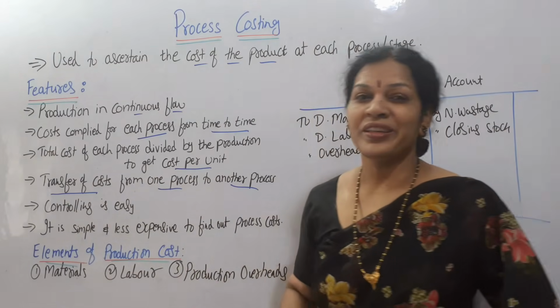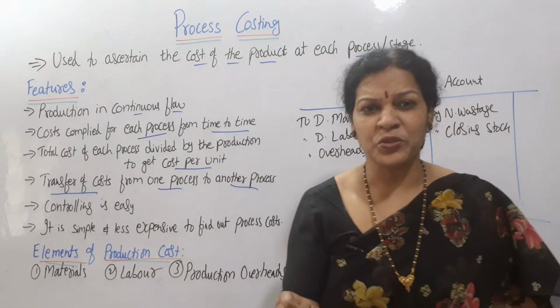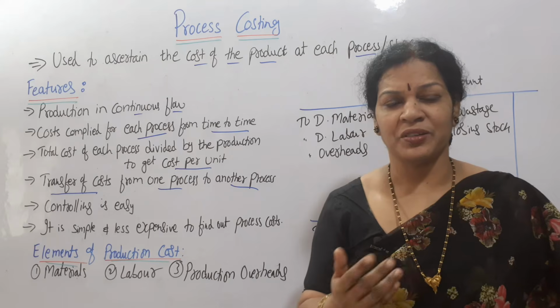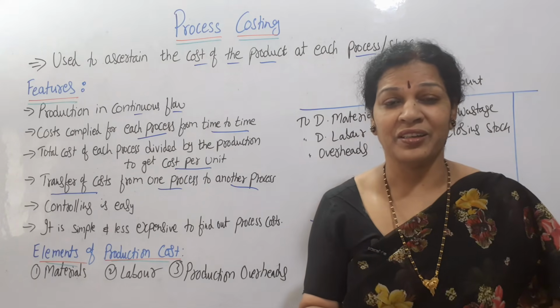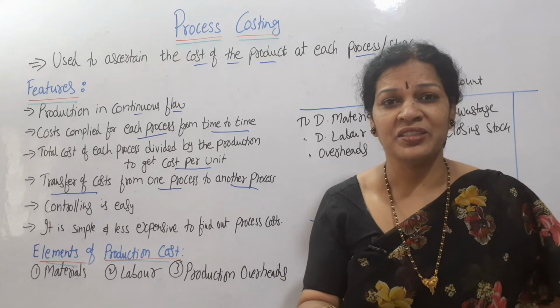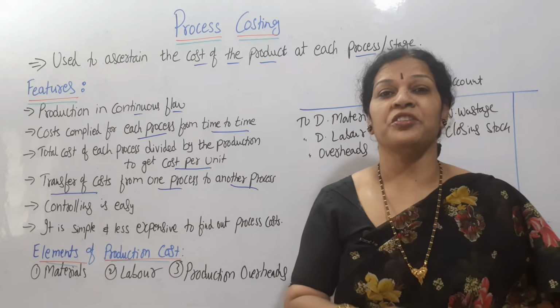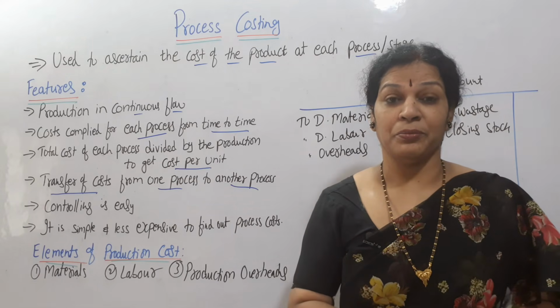Next one, controlling is easy. Process wise we will come to know exactly the expenses and what is going on, how much we are spending, isn't it? Process wise we are getting it. Then controlling is also easy, especially for managerial management people.